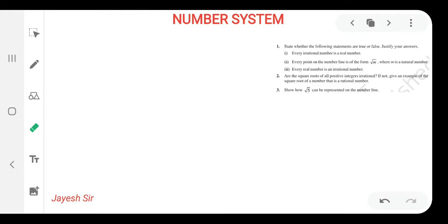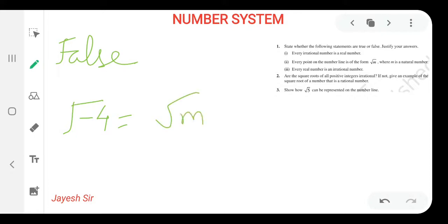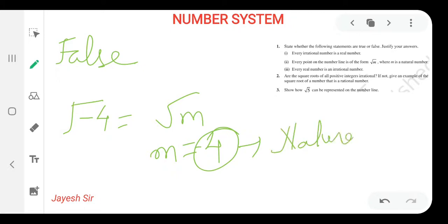The reason is that a negative number cannot be expressed as the square root of any number. For example, minus 4 cannot be expressed as root m, because here m would be minus 4, and minus 4 is not a natural number. So that's why it is false.